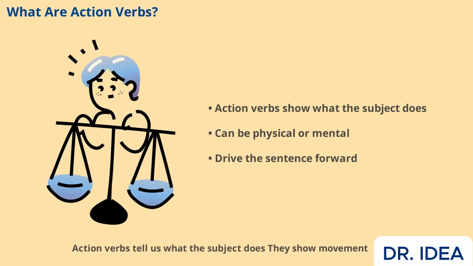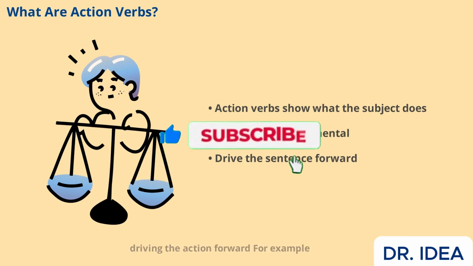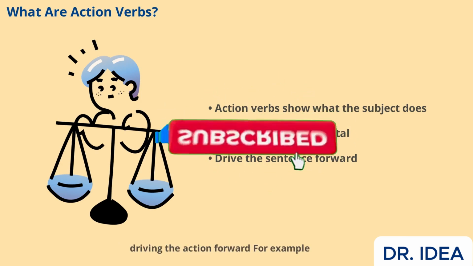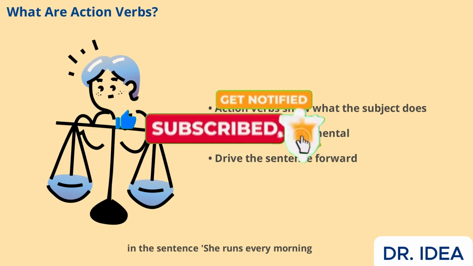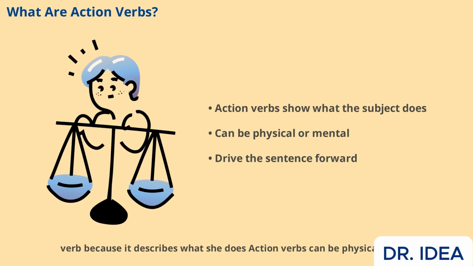Action verbs tell us what the subject does. They show movement, thinking, or any kind of activity. These verbs are the engines of your sentences, driving the action forward. For example, in the sentence, "She runs every morning," the word runs is an action verb because it describes what she does. Action verbs can be physical, like running or jumping, or mental, like thinking or deciding. Let's look at these two categories more closely to see how they work in real sentences.